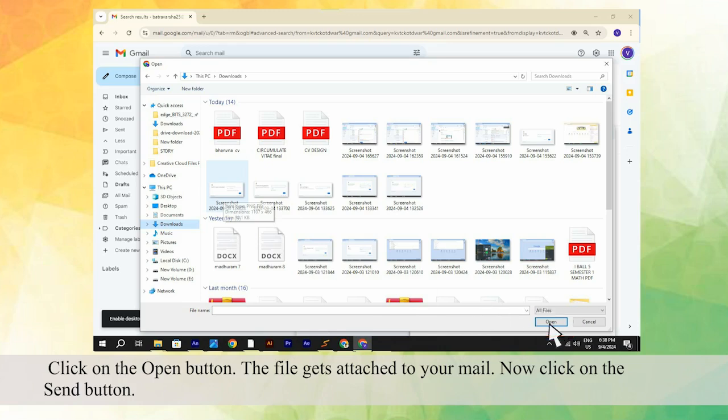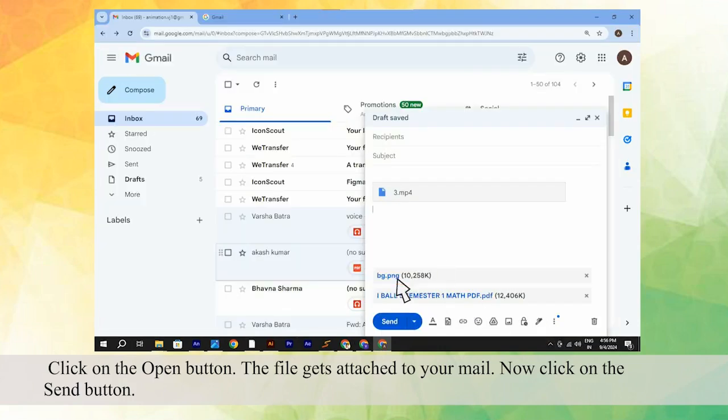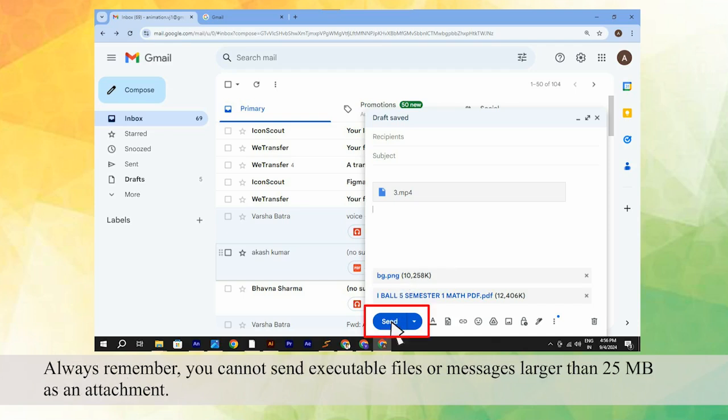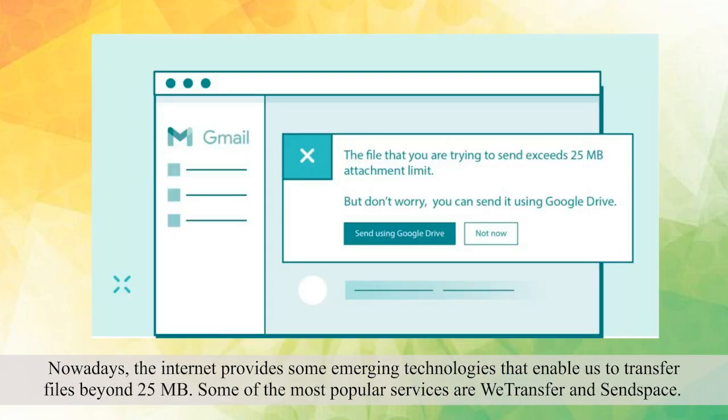Click on the Open button. The file gets attached to your mail. Now click on the Send button. Always remember, you cannot send executable files or messages larger than 25 megabytes as an attachment.